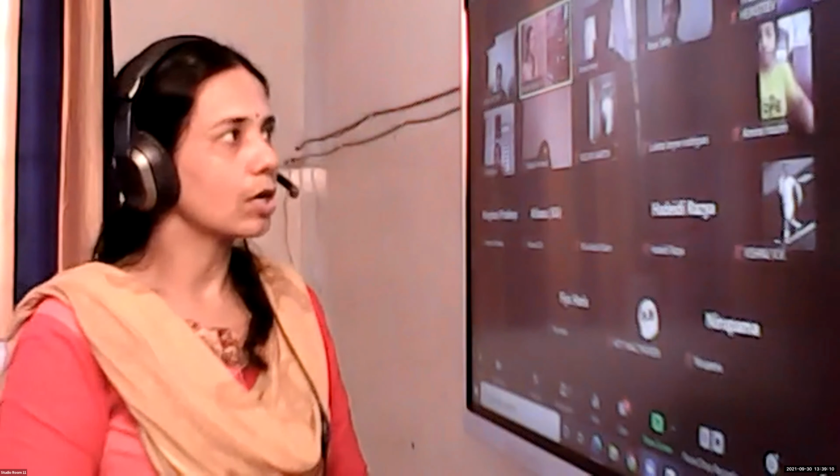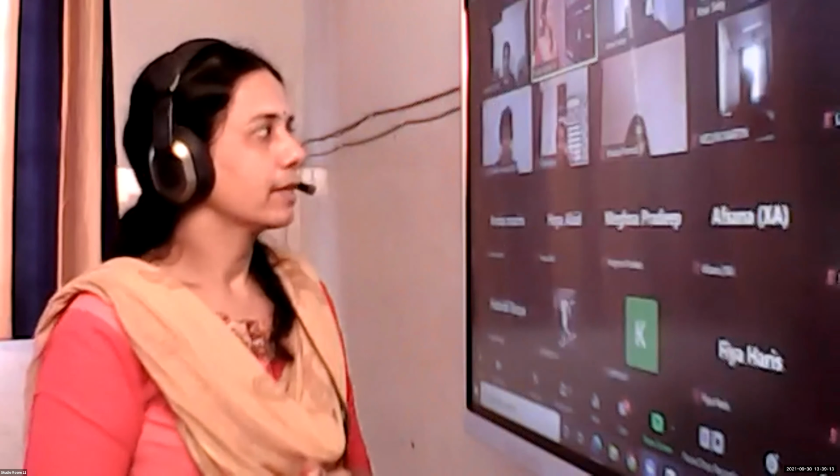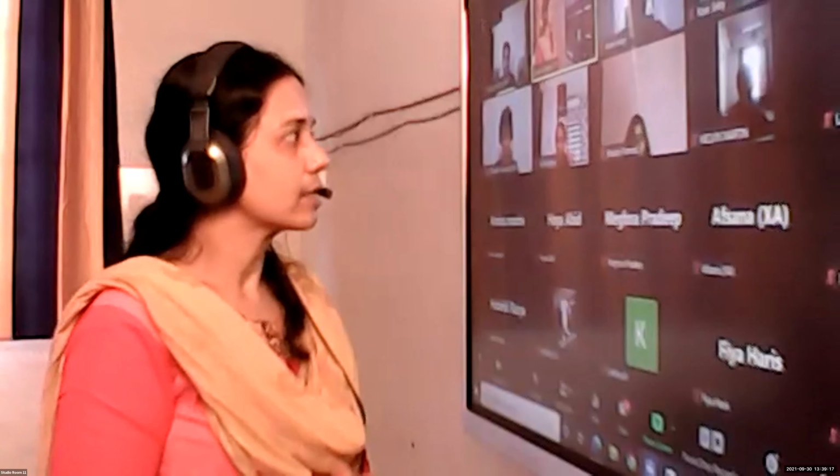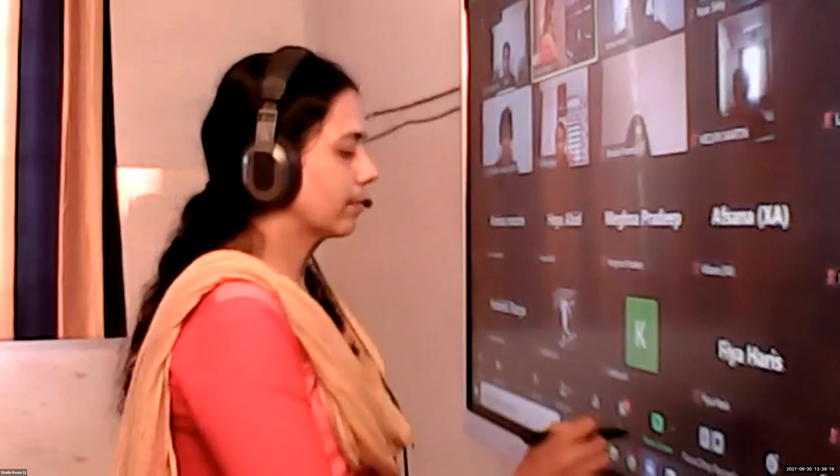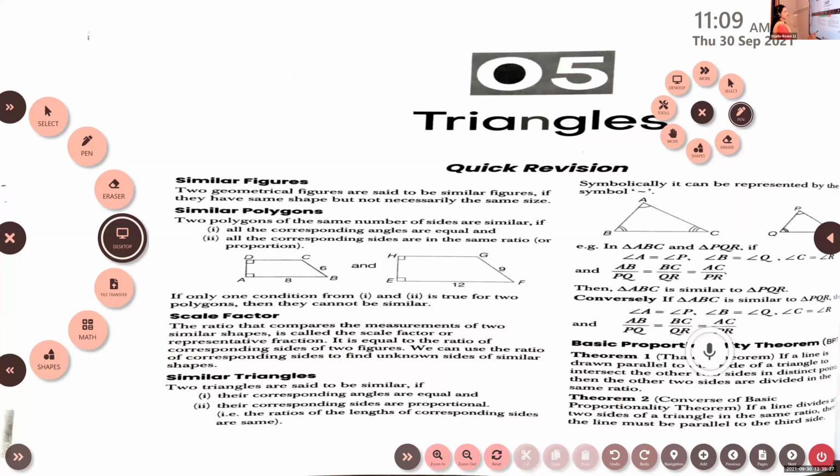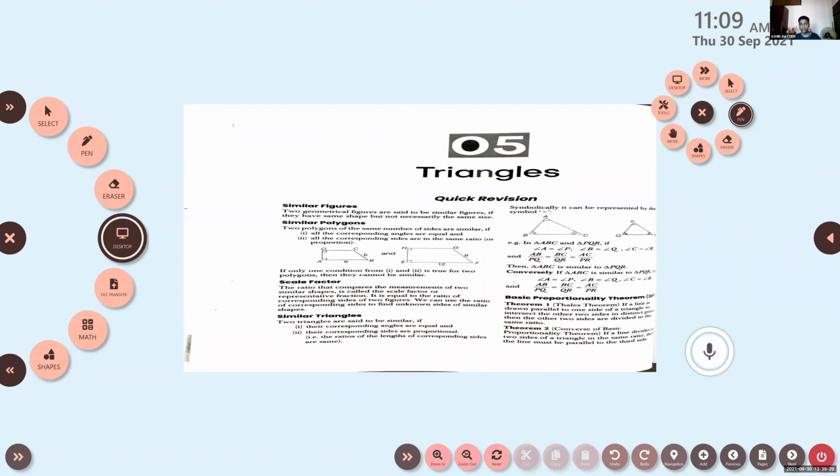If a line is drawn parallel to one side of a triangle intersecting both sides, then their angles are proportional and sides are equal.